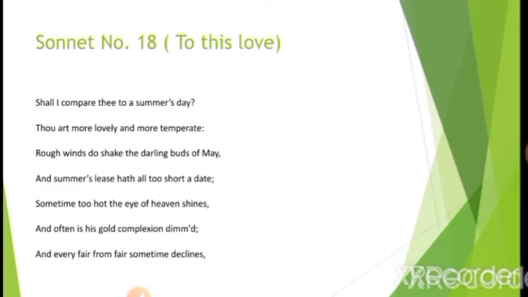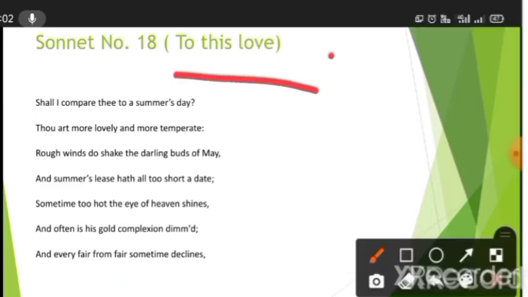So this sonnet is commonly known by its first line. When we count, this is sonnet number 18, and it was written in the 1590s and published in his collection of sonnets in 1609. That collection, published in 1609, has a total of 154 sonnets.